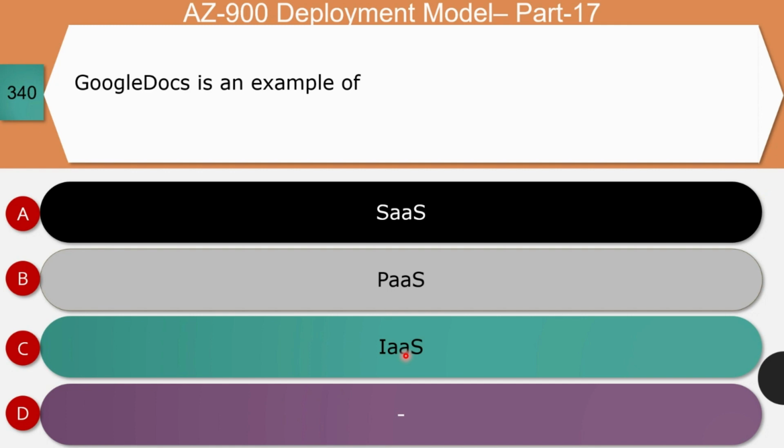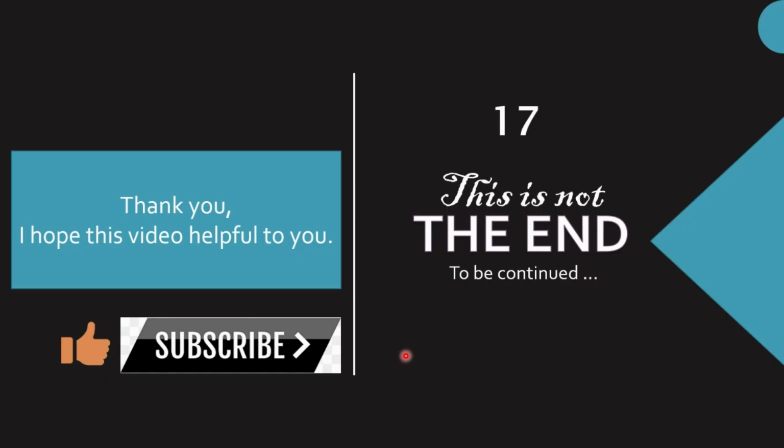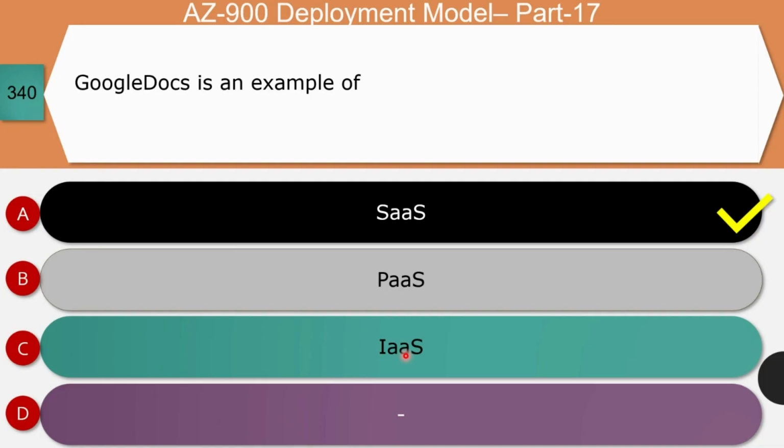The next question is, Google Docs is an example of software as a service, platform as a service, or infrastructure as a service. The right answer for this question is option A, that is software as a service. Let us see the reason for selecting this answer. Like SharePoint, Office 365, and Salesforce, Google Docs is a centralized service hosted by Google, and they make it available for all Gmail users. It's free, and no special software is required to access Google Docs other than the internet browser. With that, option A is the correct answer.